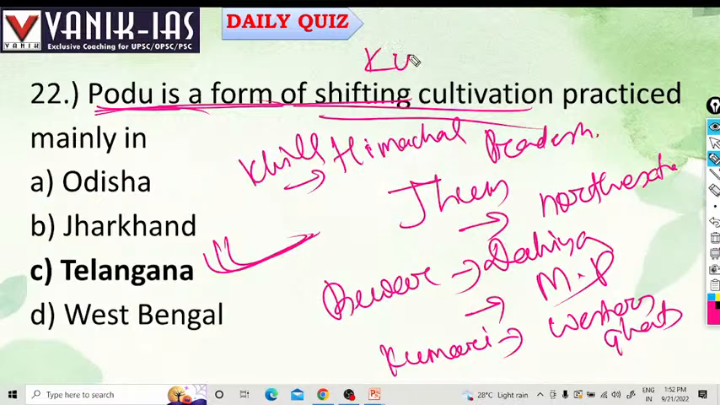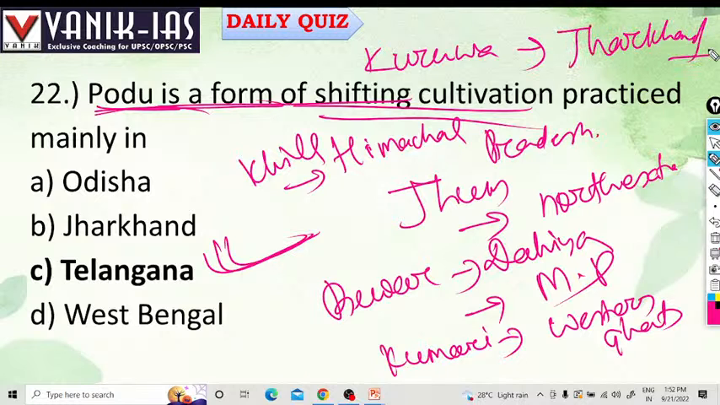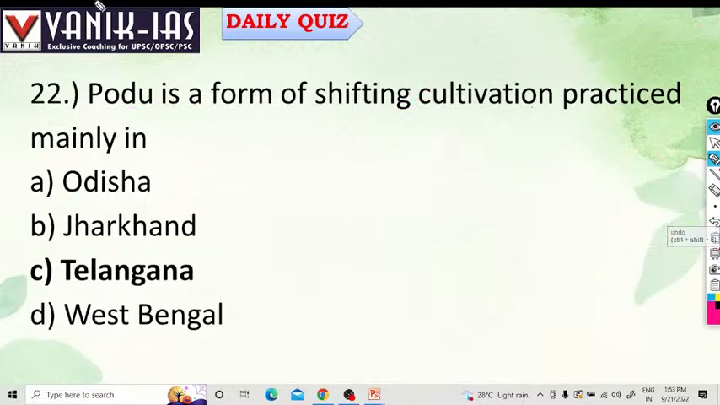Kurua in Jharkhand. So, Kurua in Jharkhand, Khil in Himachal Pradesh, especially the Himalayan belt, Jhum in the northeastern states, Bewar and Dahia in MP, Kumari in the Western Ghats, and Podu in Telangana and Andhra Pradesh.